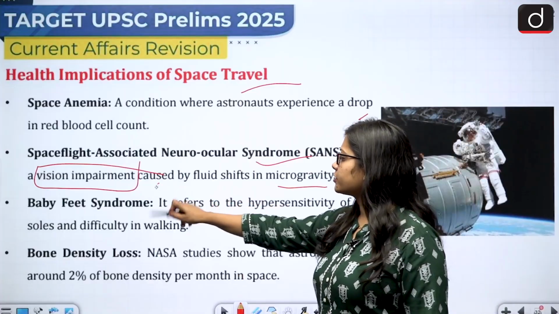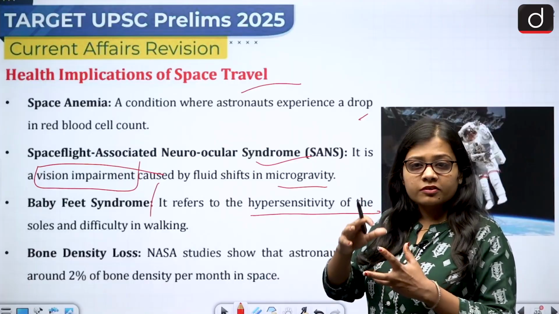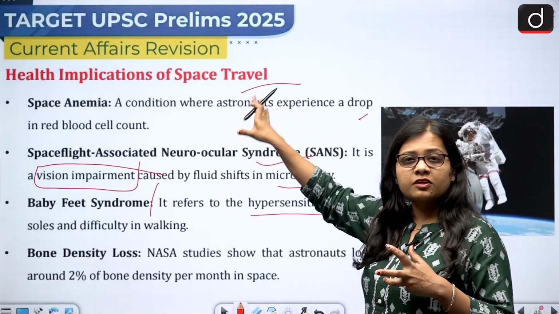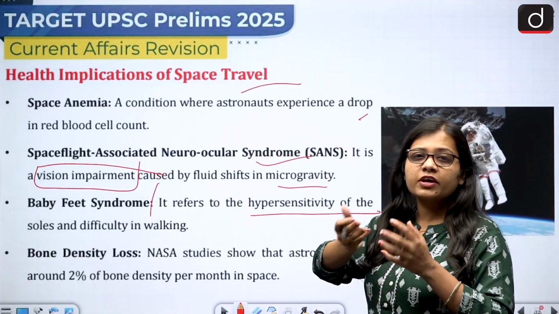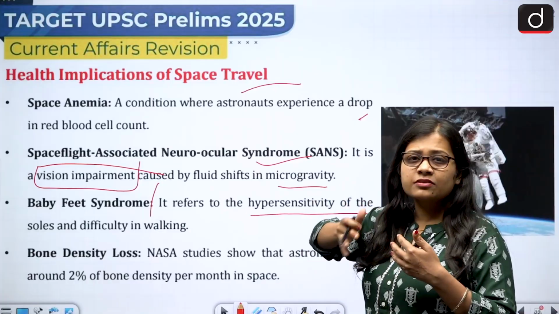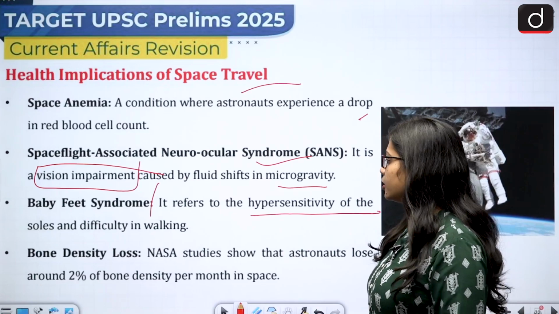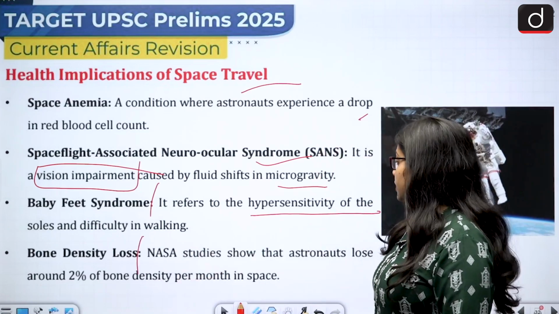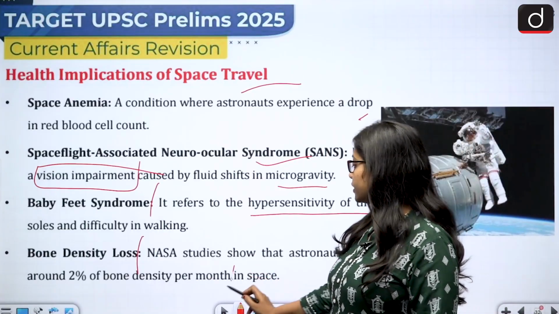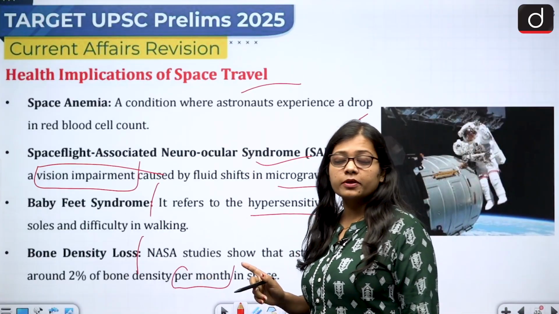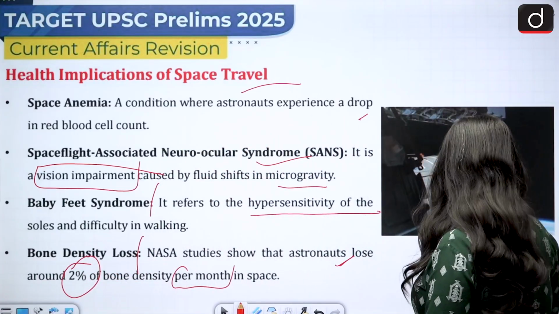Then baby feet syndrome. It refers to the hypersensitivity of the soles and difficulty in walking, because the person has been in space for such a long period of time. So when the person comes back on Earth, the astronaut feels it very difficult to walk, and it takes time for the person to adjust to the gravity of the Earth. Bone density loss. NASA studies show that astronauts lose around 2% of bone density per month in space. So for 1 month, if a person stays in space, around 2% of the bone density is reduced.